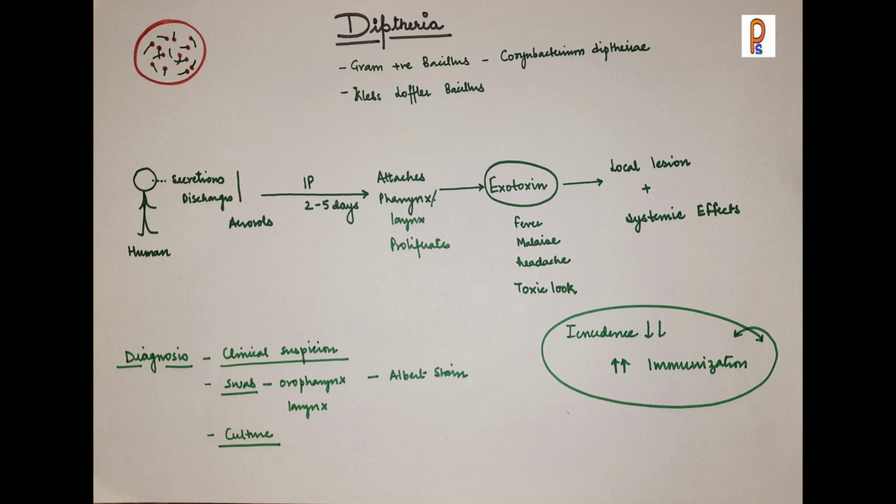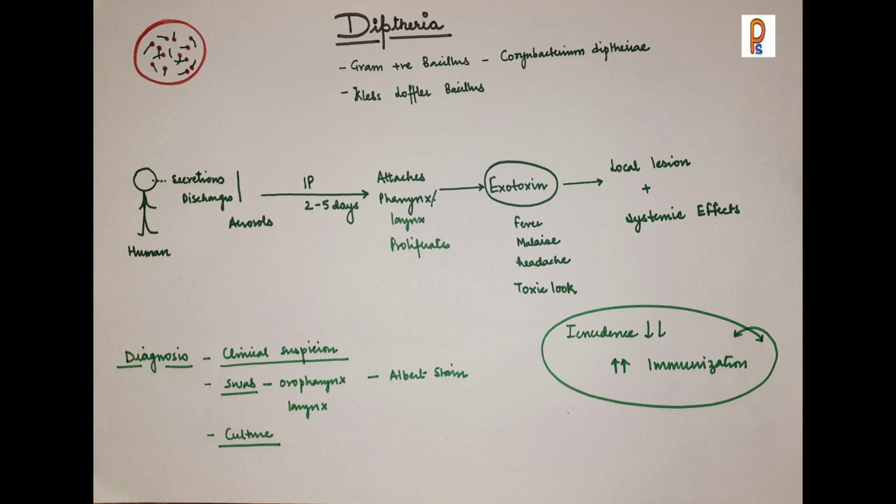So after 2 to 5 days, what will happen is, this bacteria will get attached to the pharynx and proliferate there, and it will lead to the production of the exotoxin. Now this exotoxin, when released into the body, leads to local effects as well as systemic effects. So as soon as this exotoxin is produced, there will be manifestation in the form of fever, malaise, headache, and the look will be toxic in the child. If we talk of the local lesions, depending on the site, it may be facial, nasal, or laryngeal. Also, it may lead to systemic effects like affecting the heart, kidneys, adrenals, and other organs.